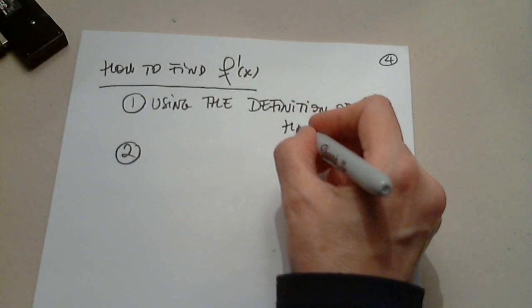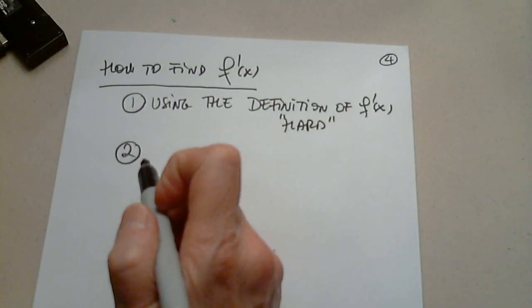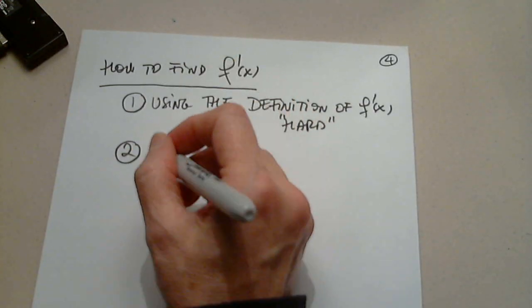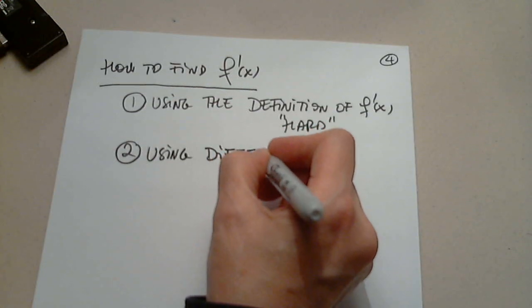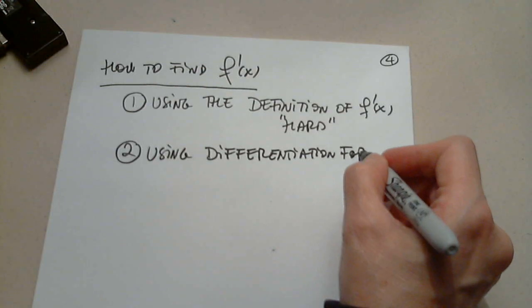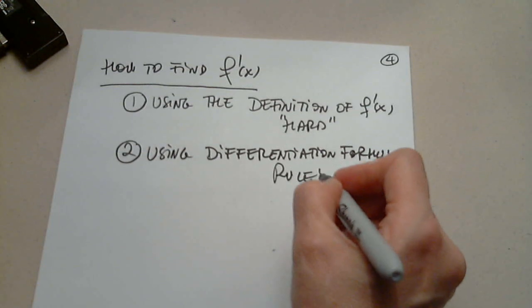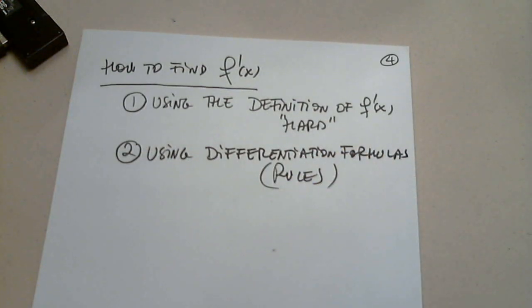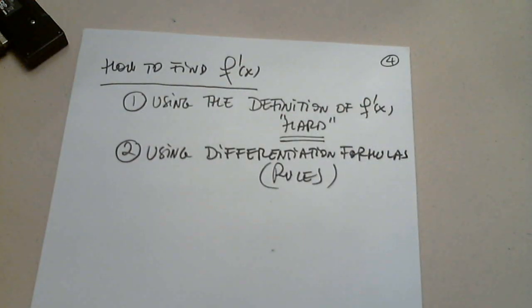Hard. Not too hard, but I want to say hard so we know exactly what we mean. The hard way. What is the other way? Easy way. The easy way is using differentiation formulas or rules, whatever you want to call them. But first we have to do it the hard way. And then we're going to look at differentiation formulas.